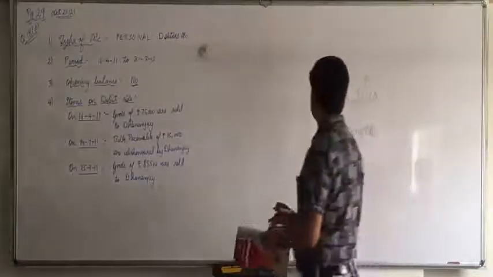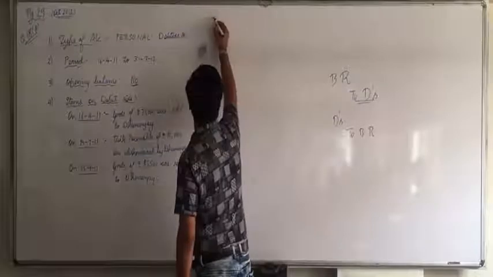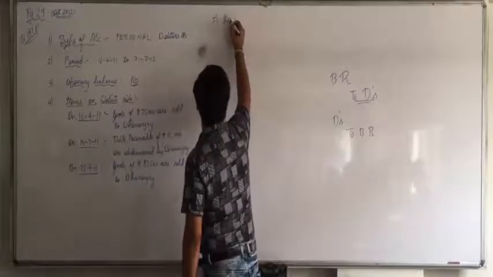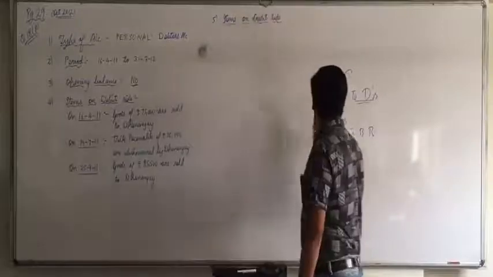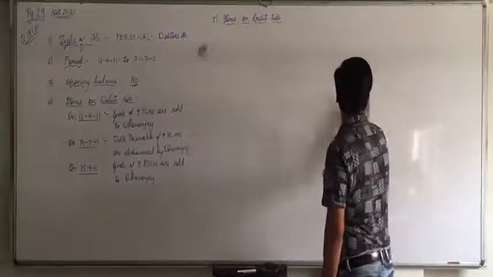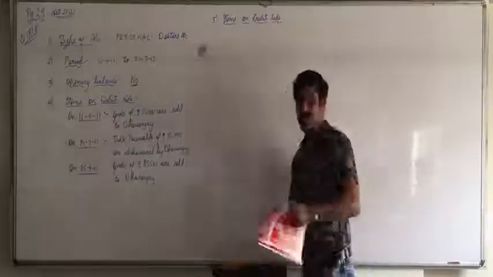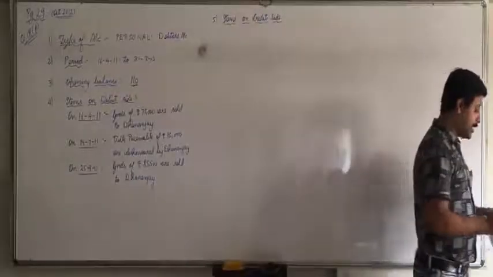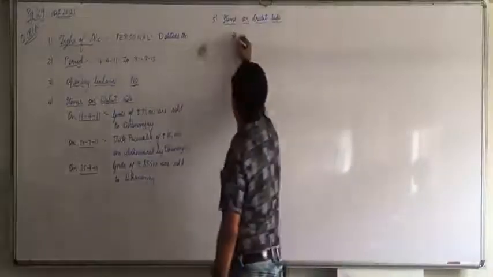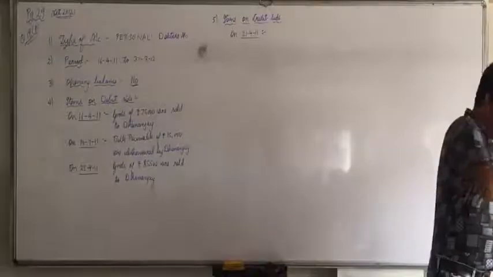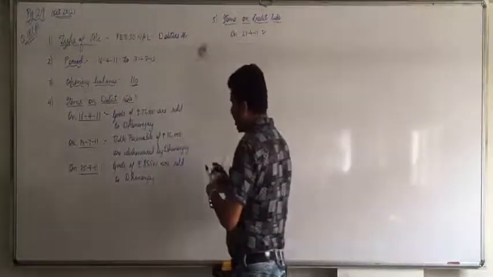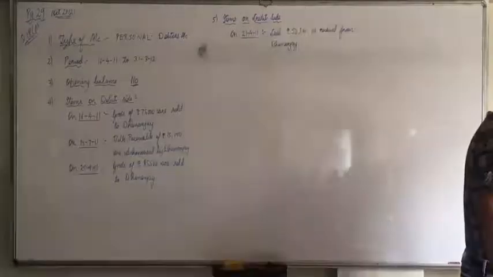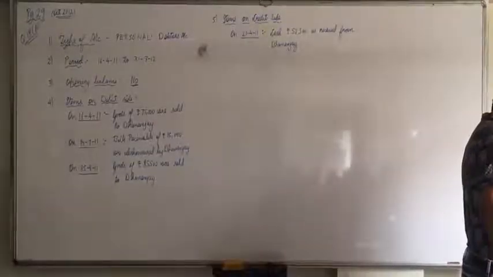Then fifth is items on the credit side. Following items appear on the credit side. On 21/4/11, cash of rupees 52,500 is received from Dhananjay. On the same date discount is allowed, so you can combine it also.